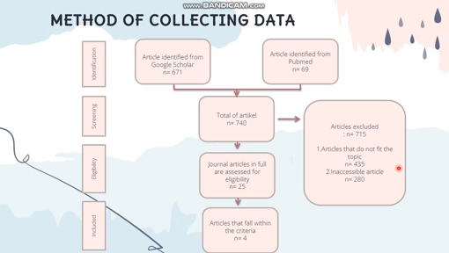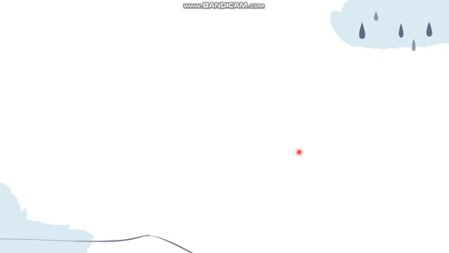Inaccessible articles were 280. Journal articles in full accessed for eligibility were 25. Articles that fall within the criteria were 4.